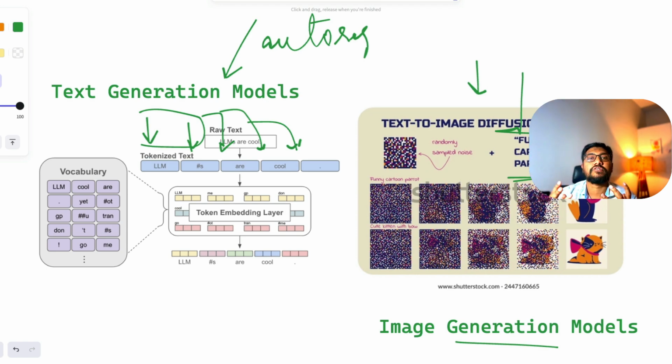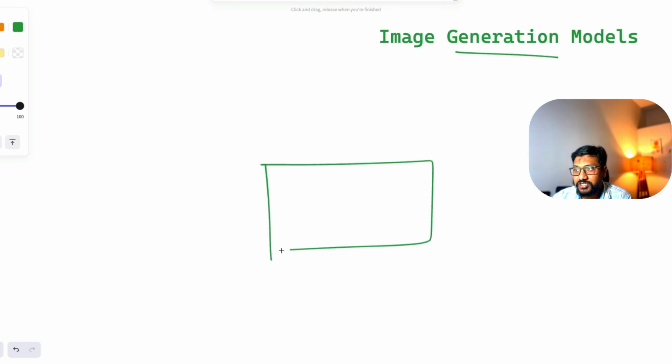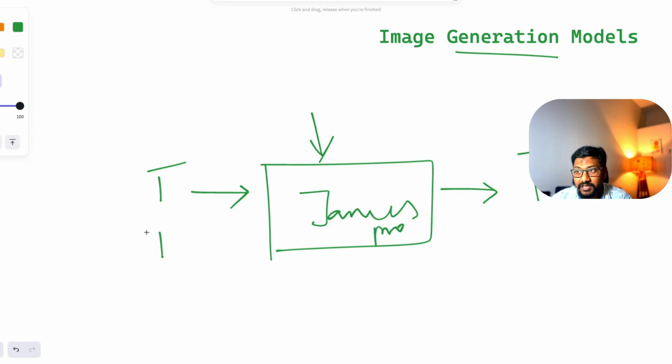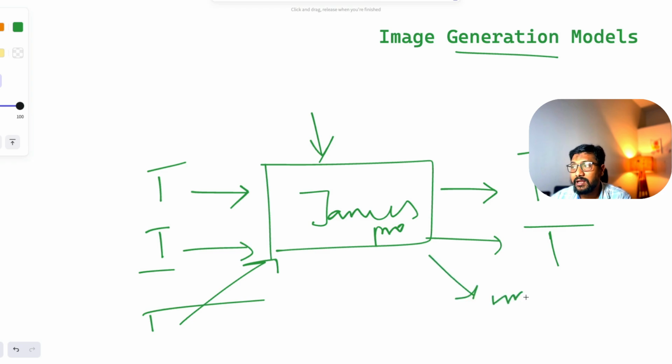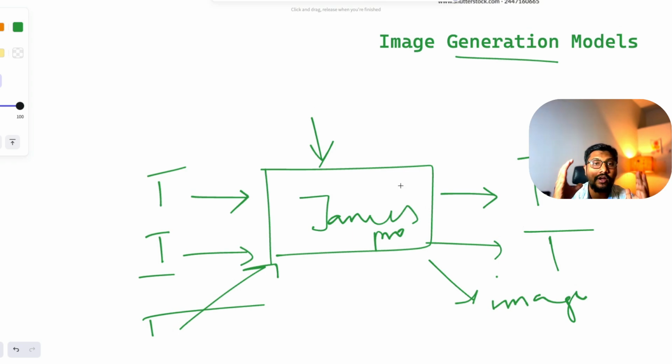Now what Janus Pro is trying to do is combine these two. I mean, not exactly these two, but combine some concepts in deep learning and then build one model that can do a bunch of things. It can take text and then generate text. The other one is it can take images and then give text. For example, you can say, give me a caption of this particular image, and it can do that. The third one is it can take text and then generate an image. So I can say an astronaut riding a horse, and then it will generate an astronaut riding a horse. And all these things happen inside one single box.